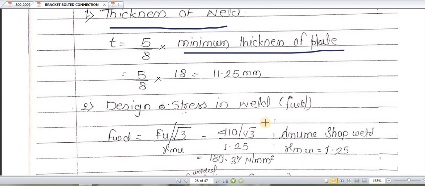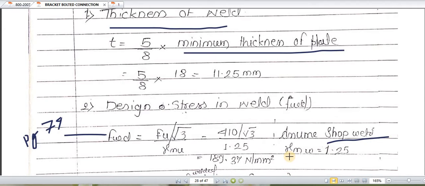Design stress in weld. How to find out the design stress in weld? We have to refer again to IS 800 2007, page number 79. So this will be taken from page number 79 of the IS code. So refer to this page number 79. fwd is equal to fu divided by square root of 3 gamma mw. Assume, if it is not given whether it is shop welding or field welding, we can assume in this case shop weld.